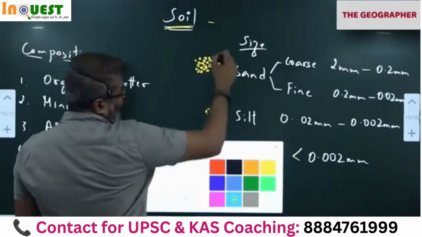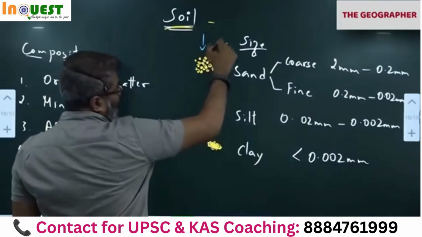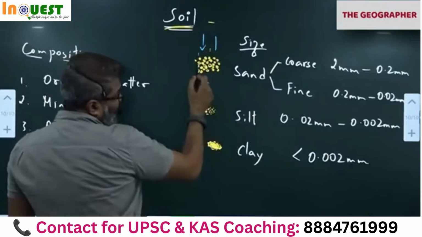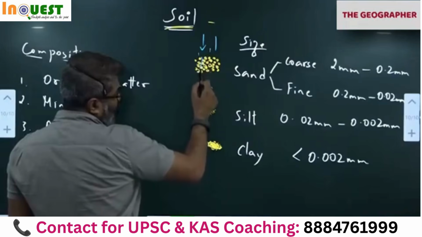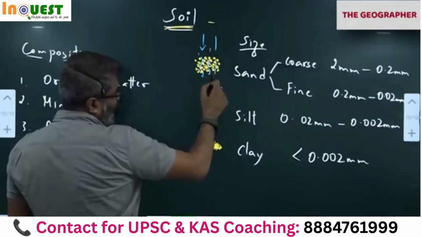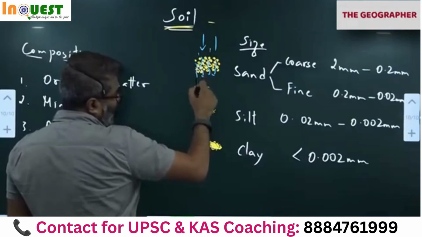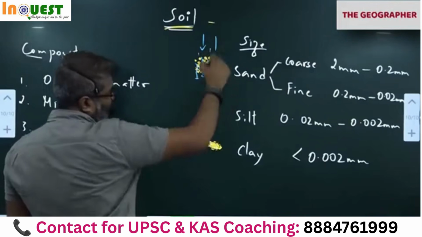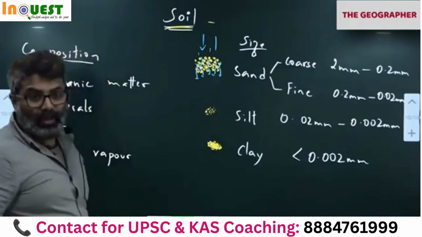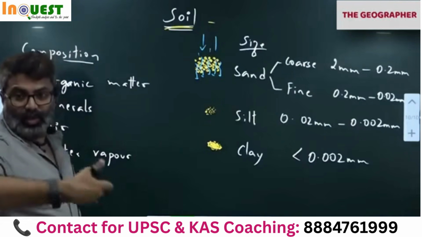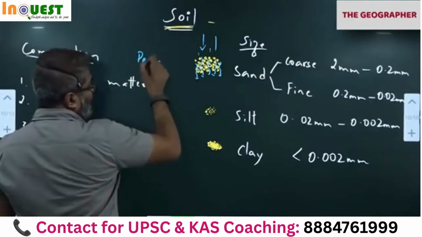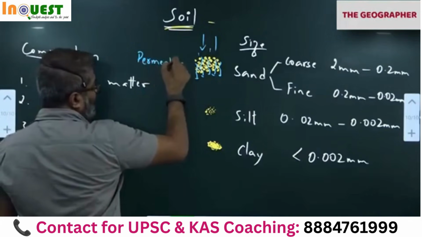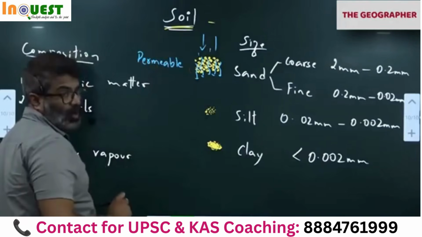So if I apply water on top, let's say the water falls on this. In sand grains, you can see a lot of porous spaces, and you can notice the water can easily come down. Because of the larger grain size of the particles here, water easily percolates. It is highly permeable. Sand allows the water to pass. Permeability is very high. Sand is highly permeable to water.